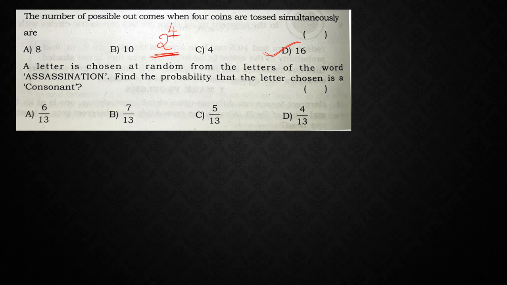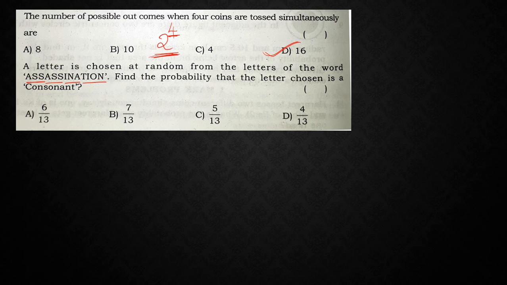Next, a letter is chosen at random from the letters of the word assassination. Assassination means killing a prime minister or a person who has a higher level, right? Find the probability that the letter chosen is a consonant. So write down consonants and vowels separately. First of all, count the number of letters. So 3 plus 3 is 6, plus 3 is 9, plus 4 is 13. So in the denominator all the options have 13, right?